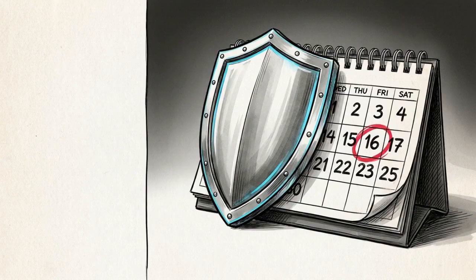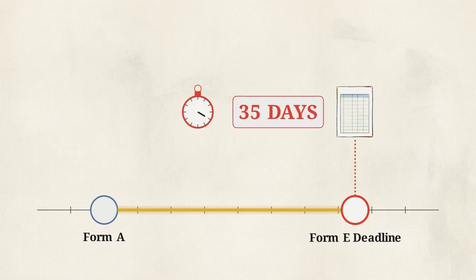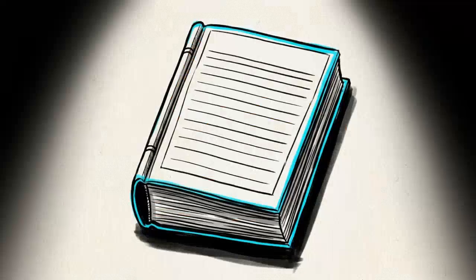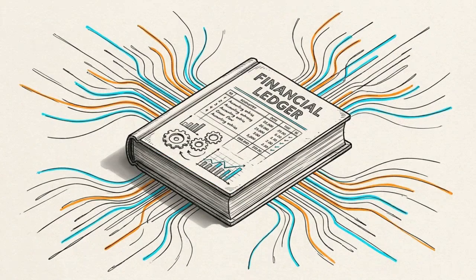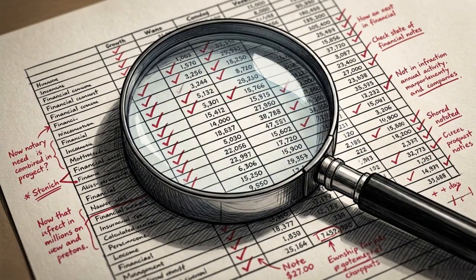as the formal timeline begins. Once Form A is issued, the rules mandate a massive evidence-gathering phase, culminating exactly 35 days before the first court hearing. This is achieved through Form E, the court's uncompromising mechanism for enforcing full financial transparency. The sheer volume of data required is extensive. Parties must detail their global assets and liabilities and provide hard evidence including recent payslips, P60s, mortgage statements, and property valuations. The duty of full, frank, and clear disclosure is an absolute ongoing obligation.